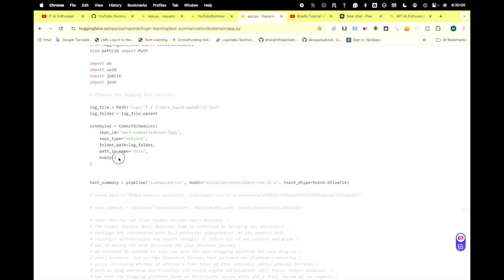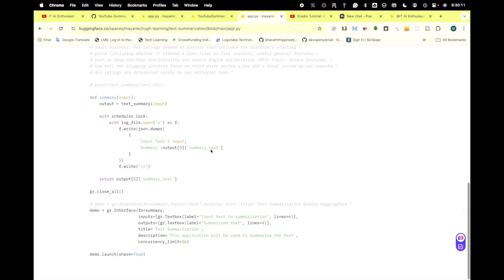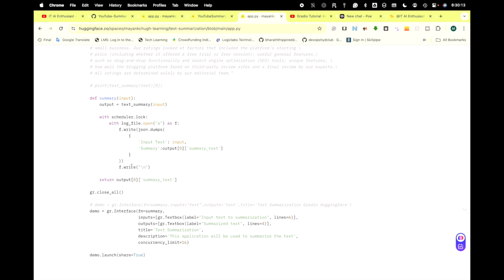So every 2 minutes it will run and log the files, your copy files over there. At the end, I am only taking the input, getting the summary from the model and putting out the output. In between, you have the scheduler code which logs the input and output, so it basically logs the files.